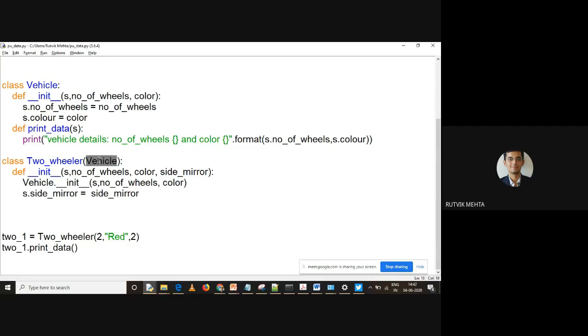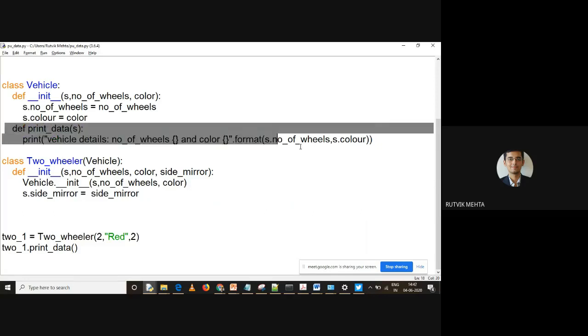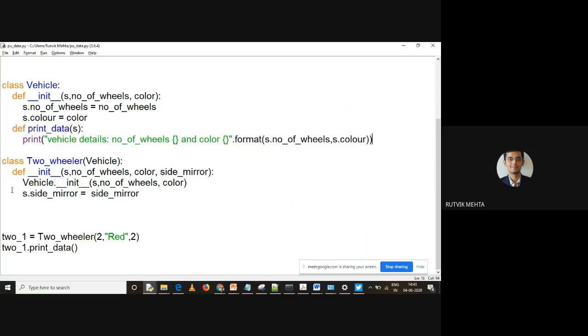So when you use this vehicle as an inheritance or as a parent class, all the members of this parent class will be loaded into the child class, right? So this print data will also be available, right? Understand this. When you call this print data, actually the parent class print data will be called, and it is printing only two things, number of wheels and color. Now see this, what I am doing over here.